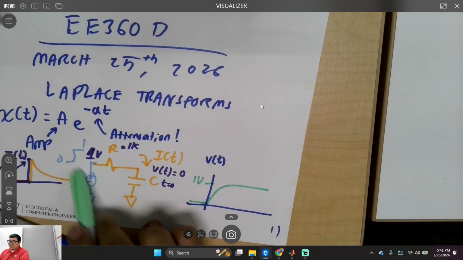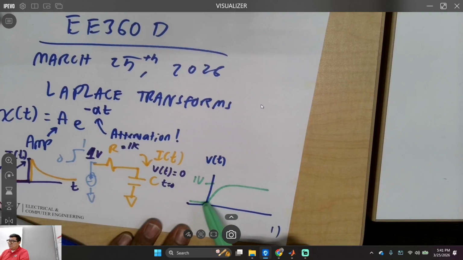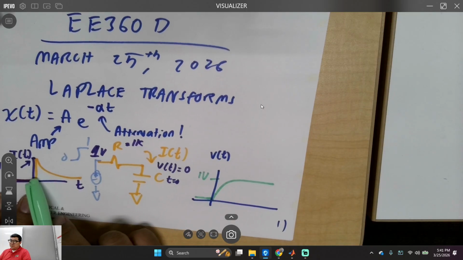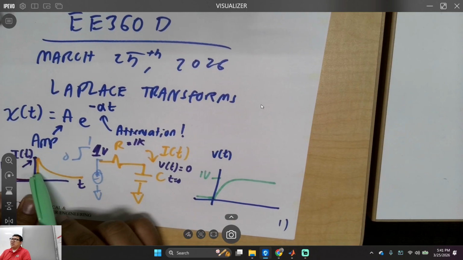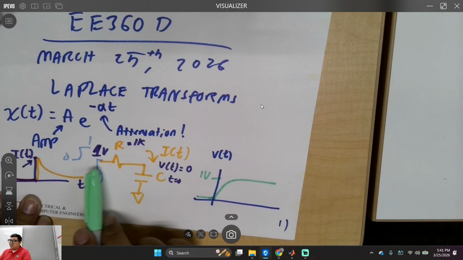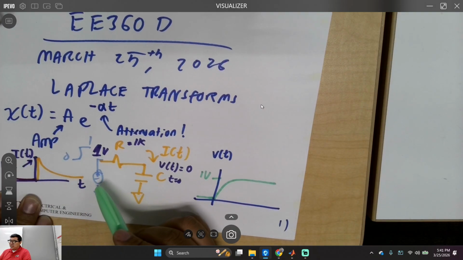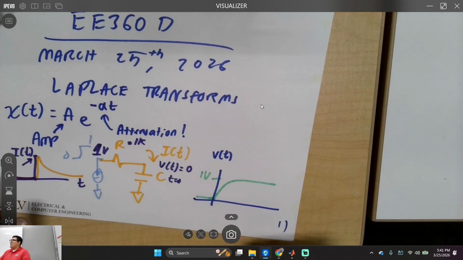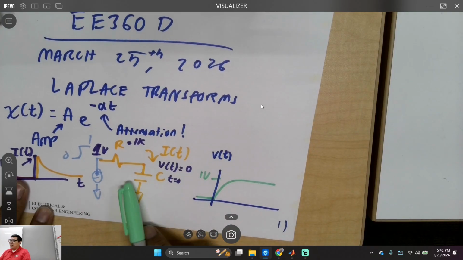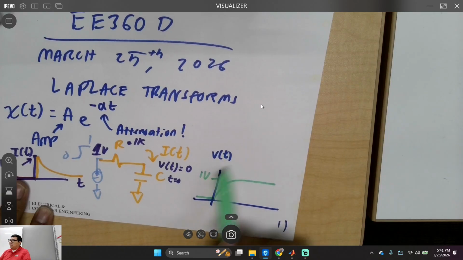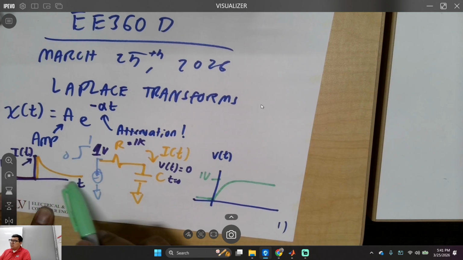And look, this looks like a step response. Step, boom, and what does it hold at? 1 volt. And this right here is also a step response. You know what I'm talking about when I say step response, right? I turn the system on. What's the step response of the voltage? It looks like this, boom. What's the step response of the current? Boom, and it decays.